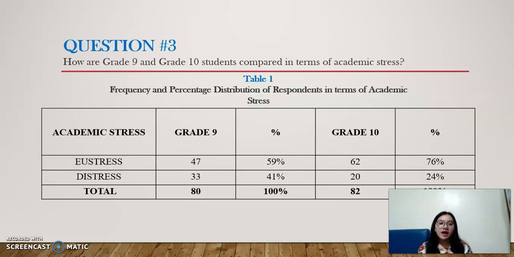Question number 3. How are grade 9 and grade 10 students compared in terms of academic stress? So we can see here again, table number 1, frequency and percentage distribution of respondents in terms of academic stress.